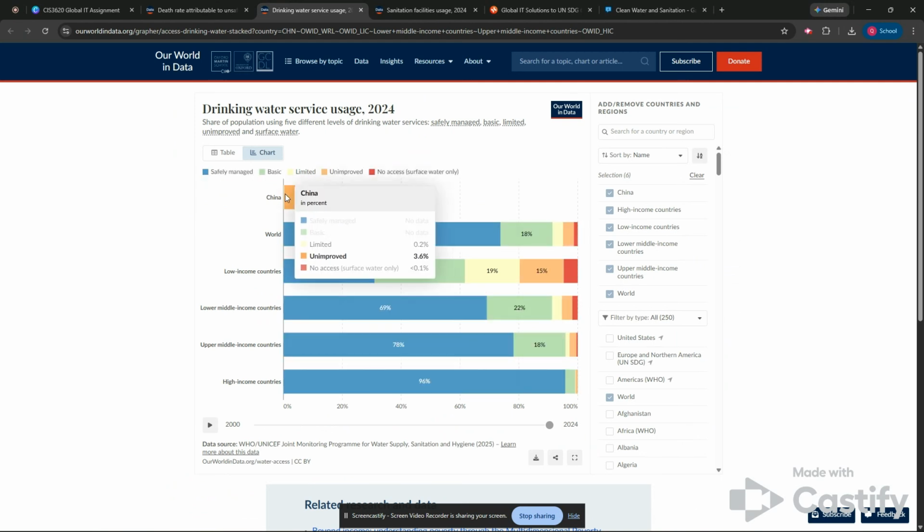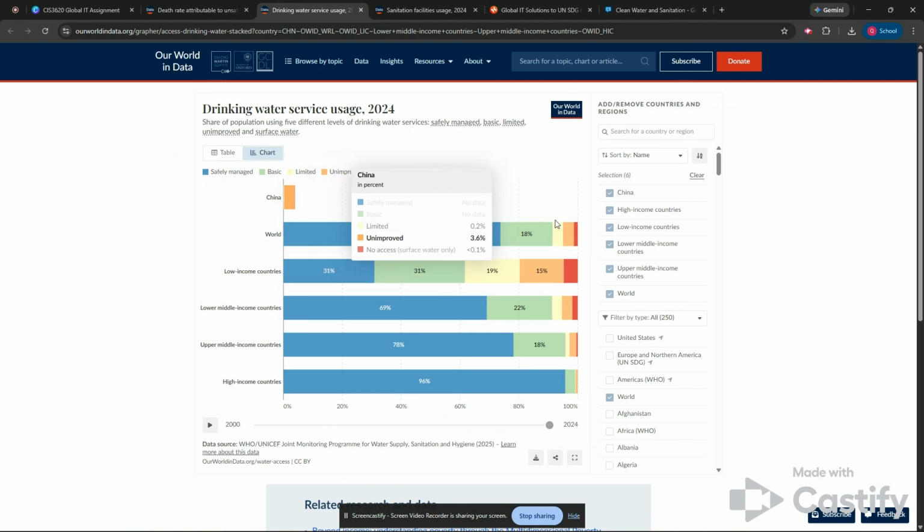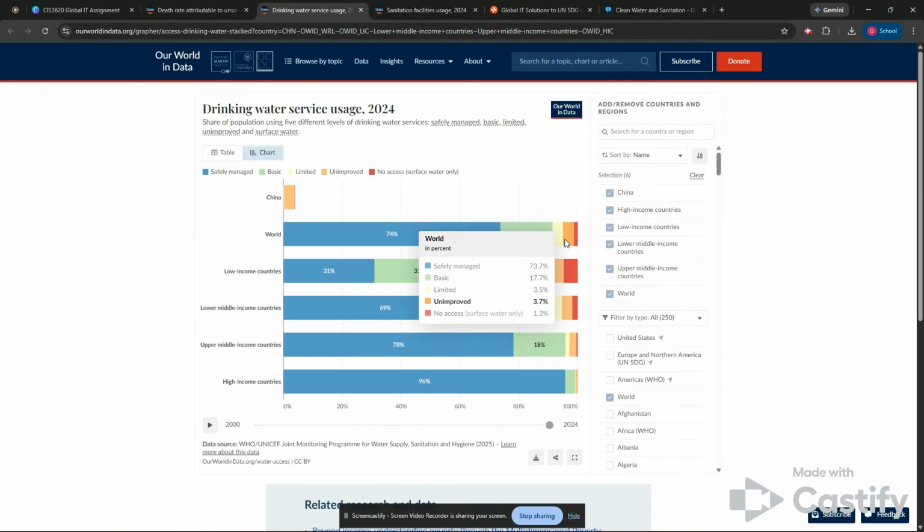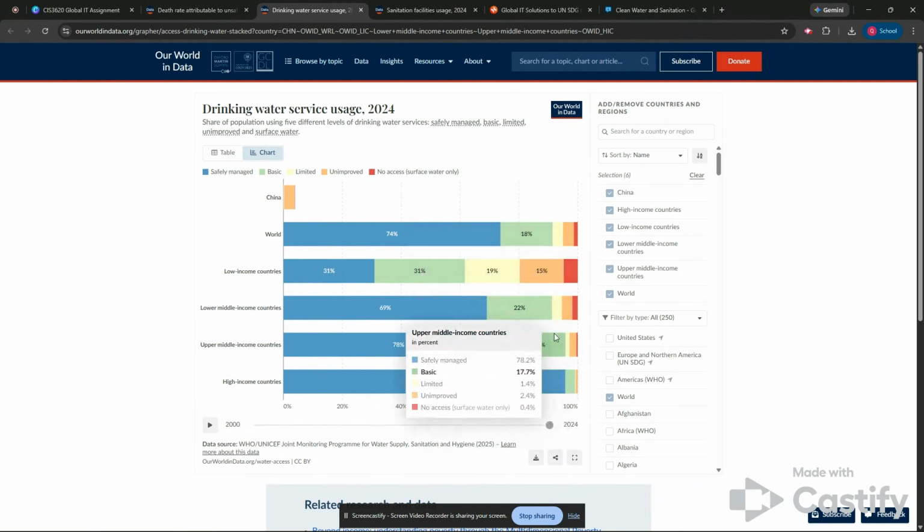But we can work with this unimproved drinking water service usage figure, and that is sitting at 3.6%, which compared to the world, it's pretty much in line with the world average, and compared to upper middle income countries, they're lagging slightly behind.